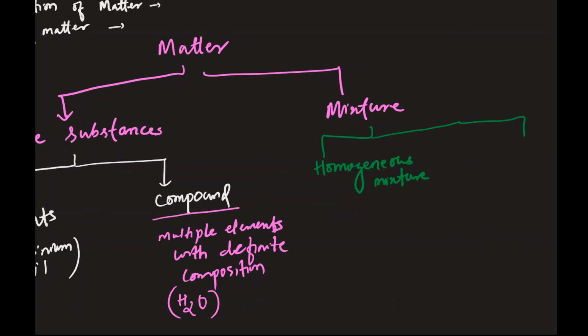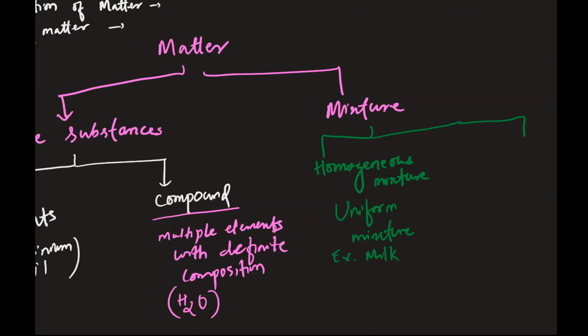Okay, so it's basically a uniform mixture. So what is a uniform mixture? Here's a quick example. One example is milk. Milk is a mixture of fats, vitamins, water, lactose, proteins, a lot of stuff is in there, right? But it's a uniform mixture.